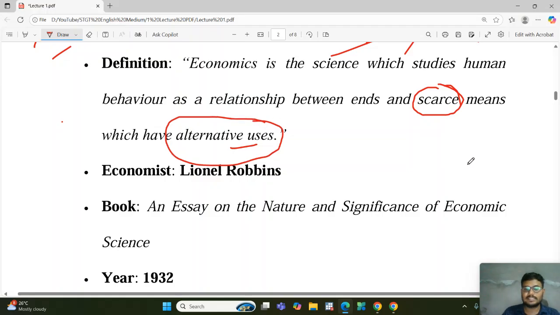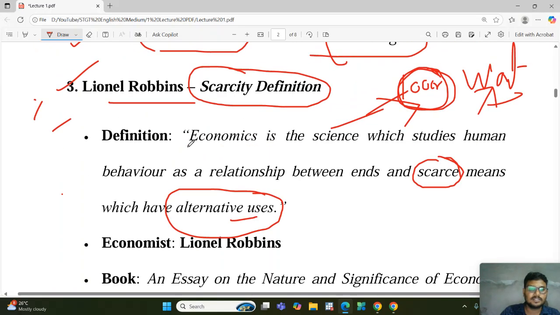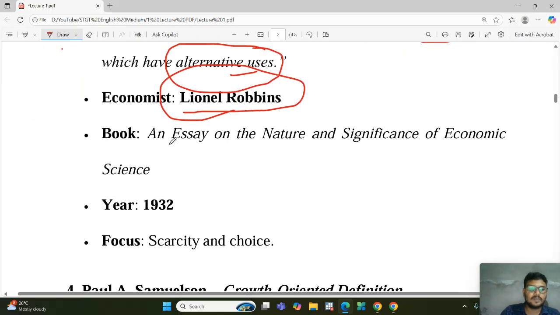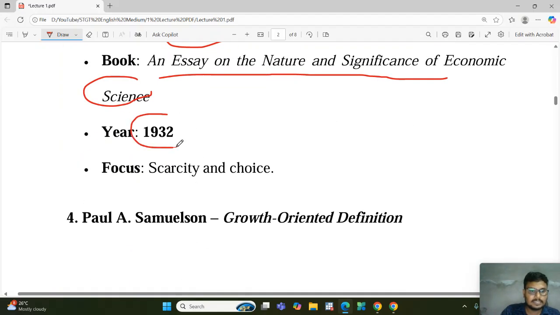So whenever we see in our exam the word scarce in the definition as well as alternative use, we have to remember that the definition is given by Lionel Robbins, in his famous book An Essay on the Nature and Significance of Economic Science, published in the year 1932. His focus is on scarcity and choice.